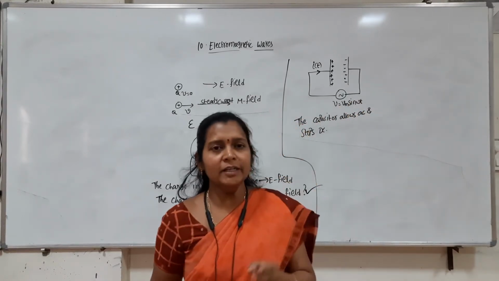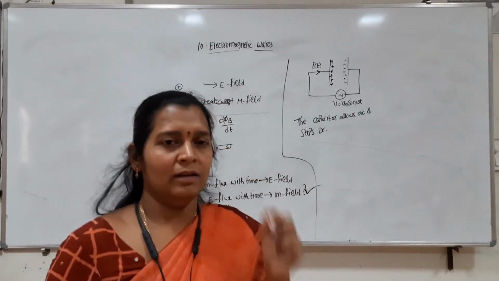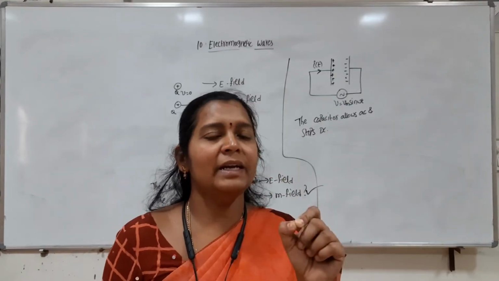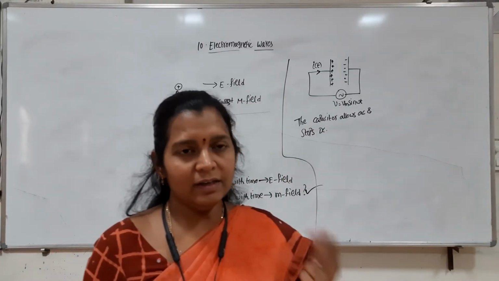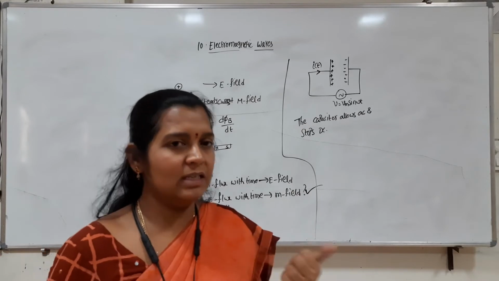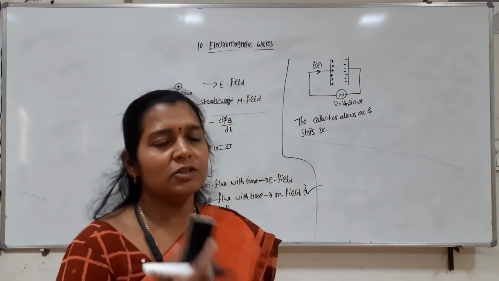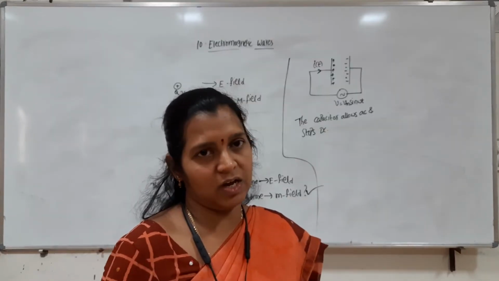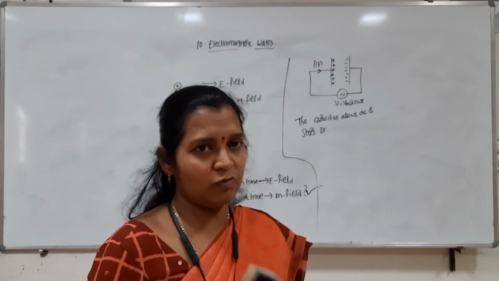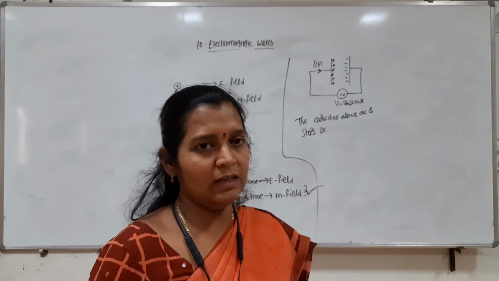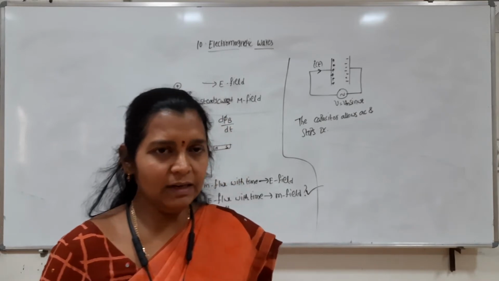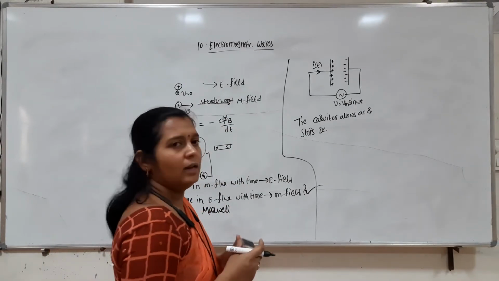But if it is connected to a battery, the current flows momentarily, and after that the current is zero. But in the case of AC circuits, the current flows because the capacitor's plates are charging and discharging. So charge is continuously flowing; there is a flow of charge with time, due to which there is a current, as we discussed in the last chapter.